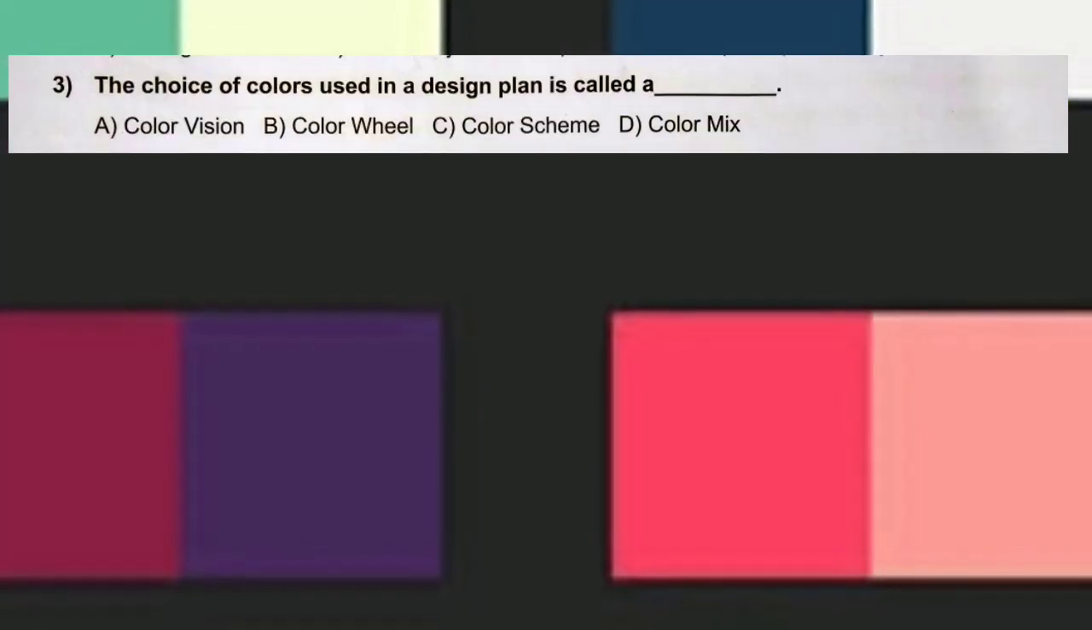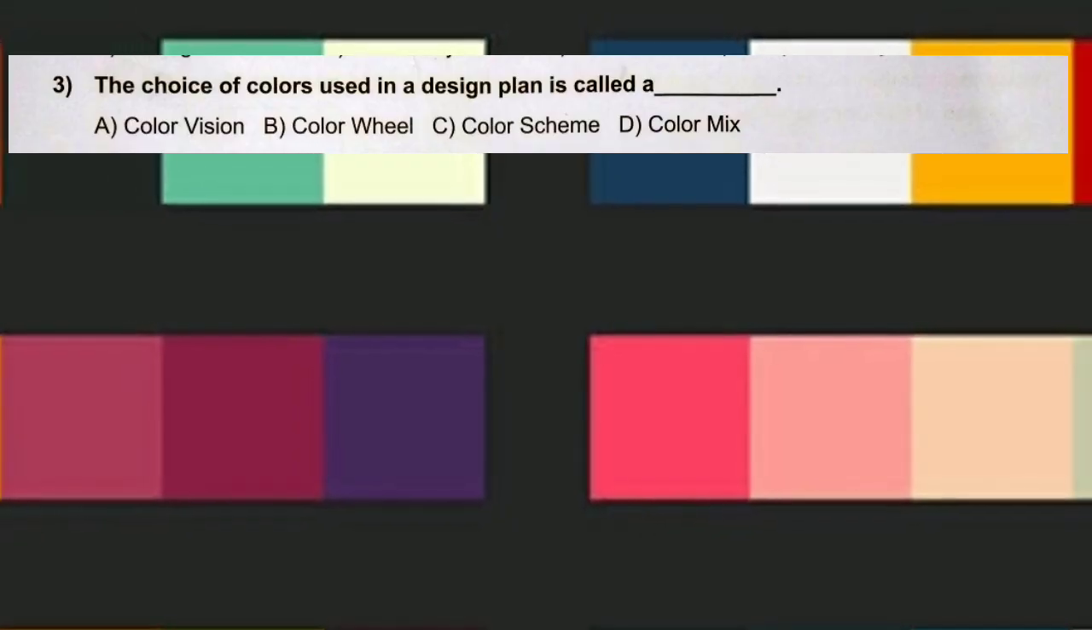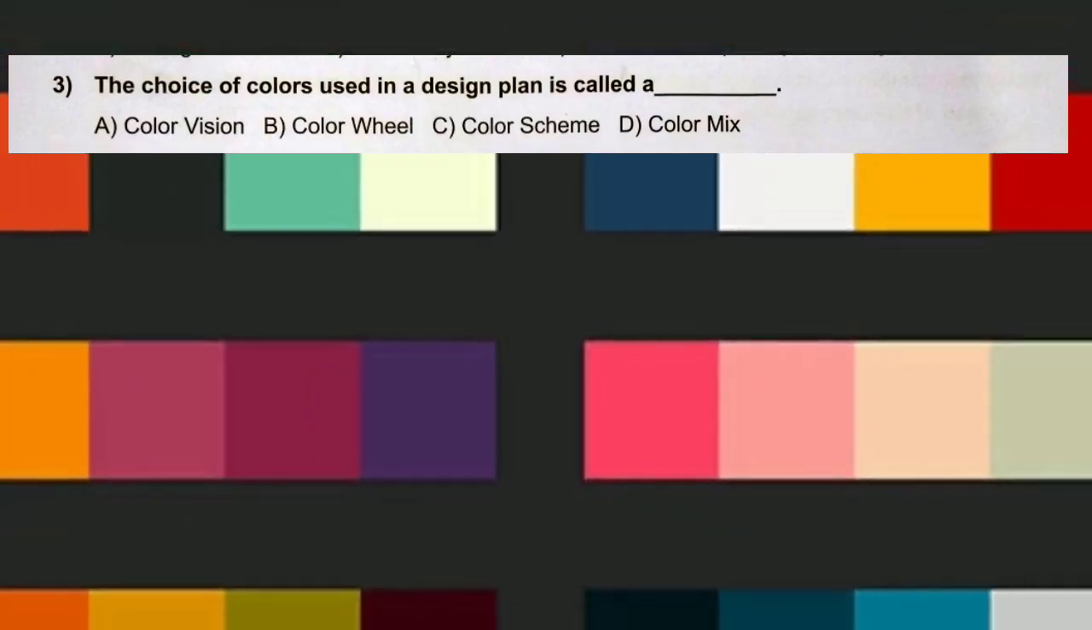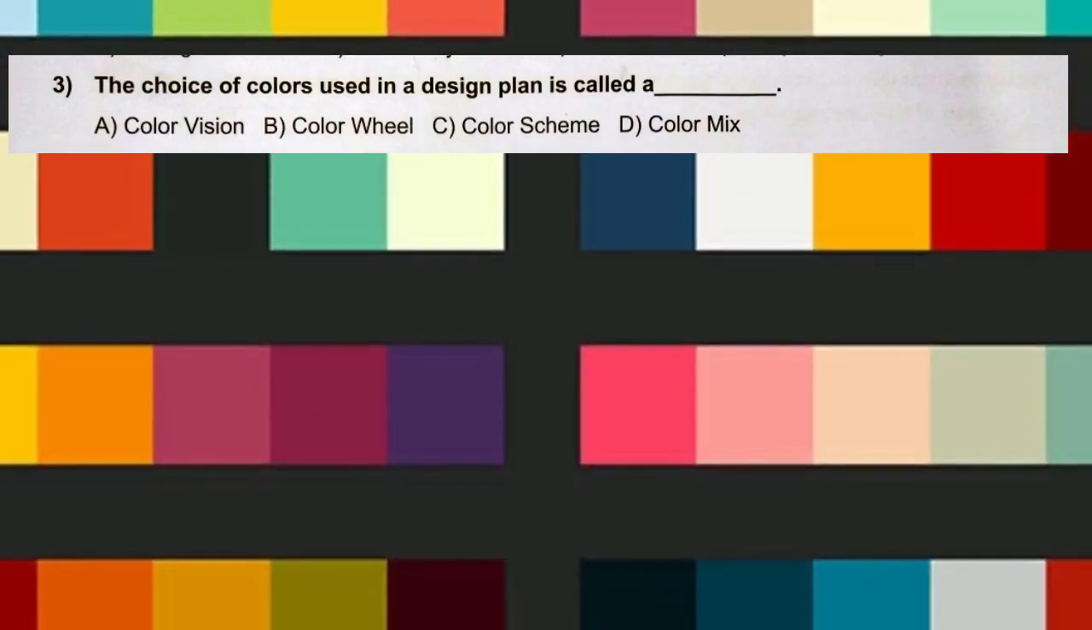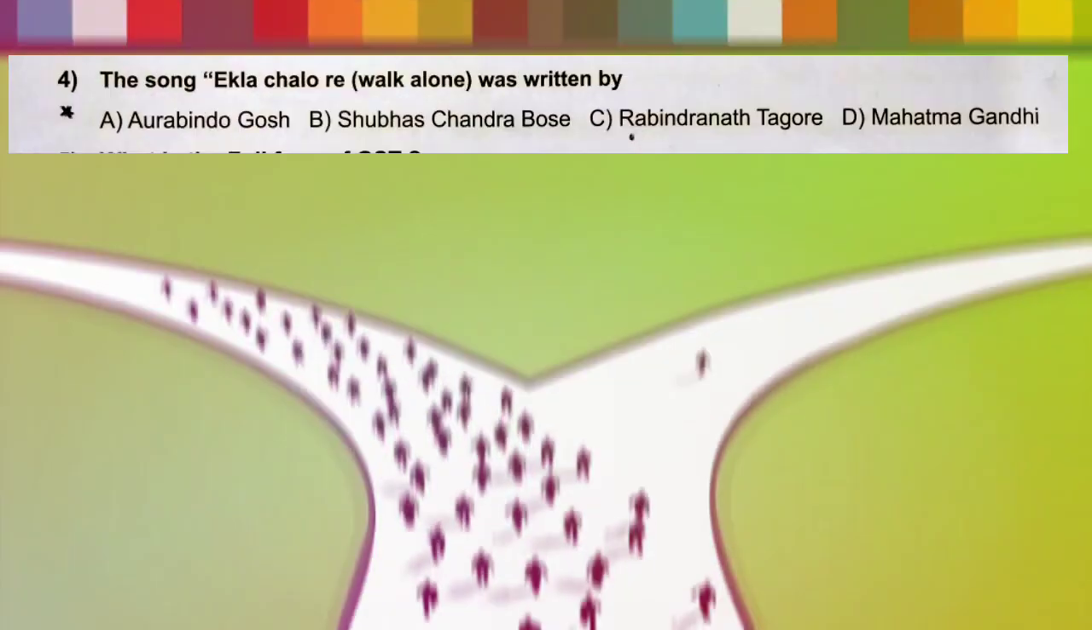Analogous colors. Question number 3. The choice of colors used in a design plan is called A. Color vision, B. Color wheel, C. Color scheme, D. Color mix. And the correct answer is C. Color scheme.